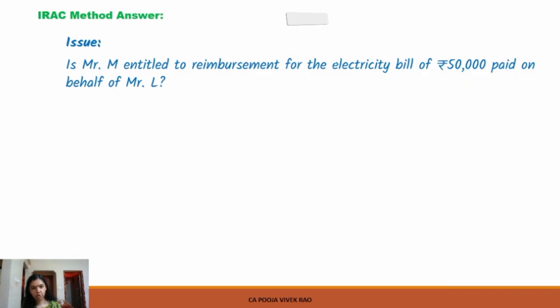Once we have identified the issue, we will try to connect this with the rule of the Indian Contract Act. We will try to recall the relevant provisions. So here the rule involved is section 69 of the Indian Contract Act. So we will try to remember what the section says. As per this section, a person who is interested in making a payment that the other person is legally bound to pay can recover the amount from that person. So in this case, since as per the rental agreement, Mr. L was liable to pay the amount and Mr. M paid it out of his own interest in order to avoid the disconnection of the electricity bill.